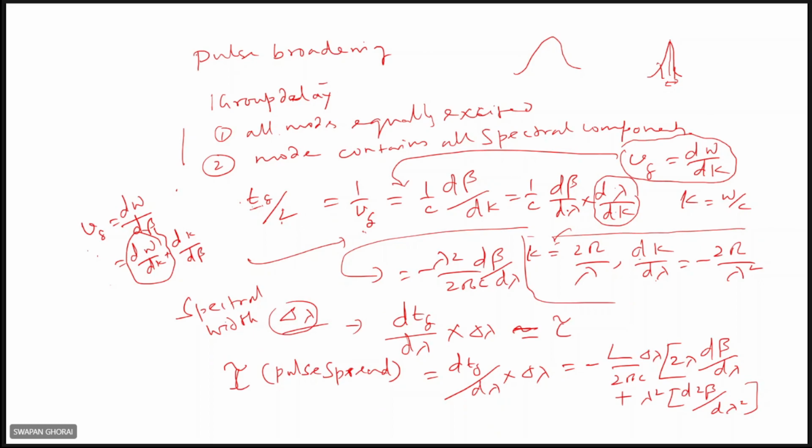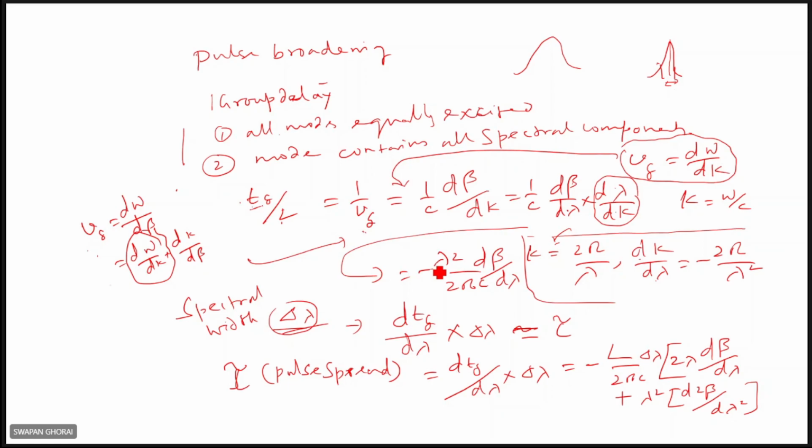So next, if you have a source that has a spectral width of delta lambda, then you see, the spectral components I just mentioned will move with different velocities. So they will arrive at different times. That will give the dispersion effect. And different delays will be there for different spectral components, right?